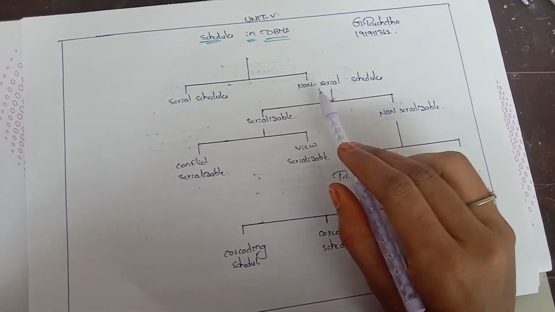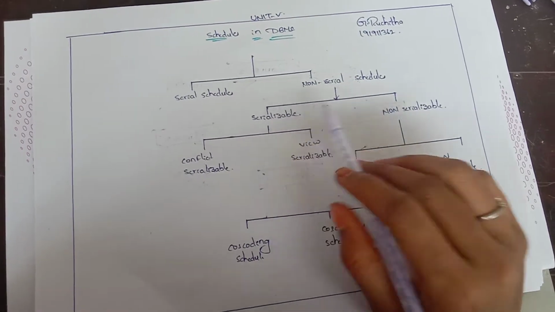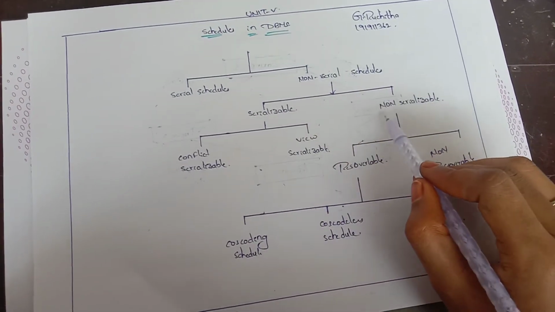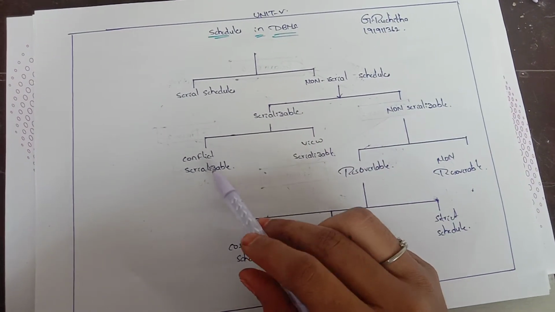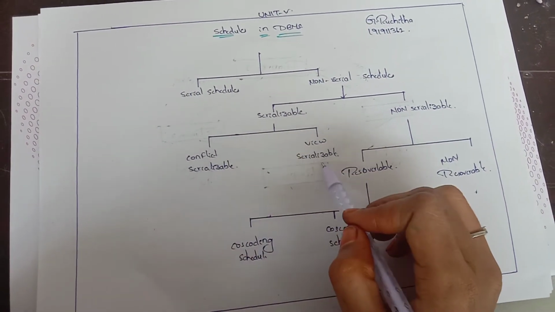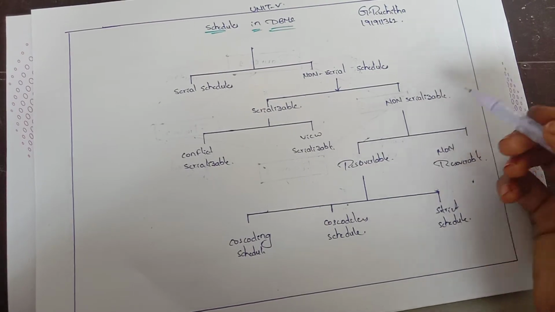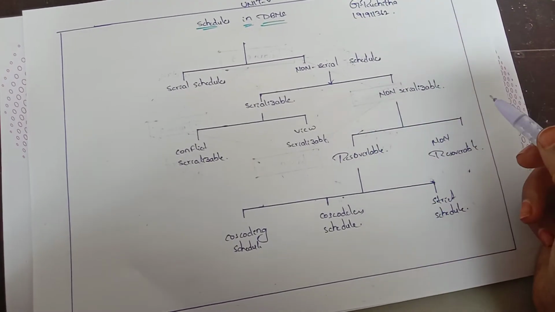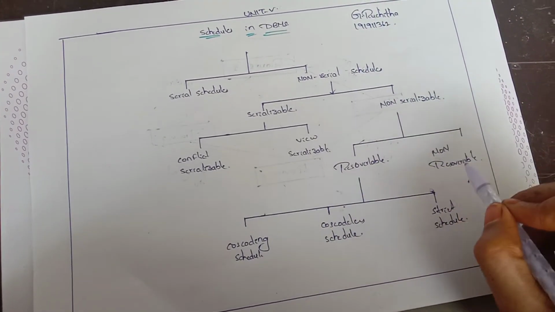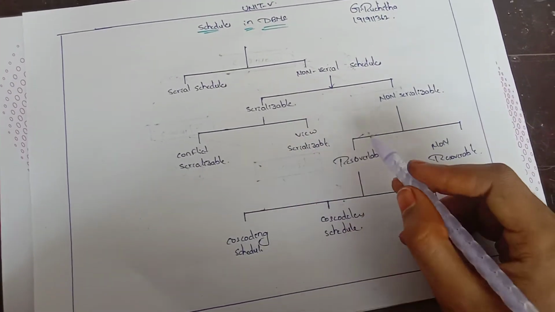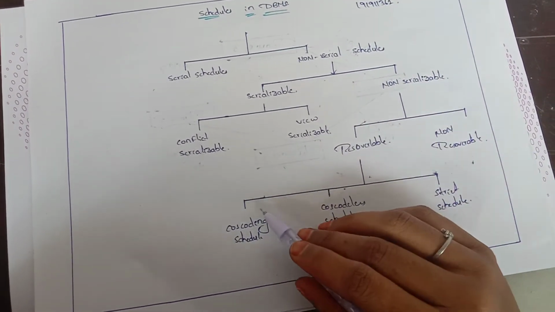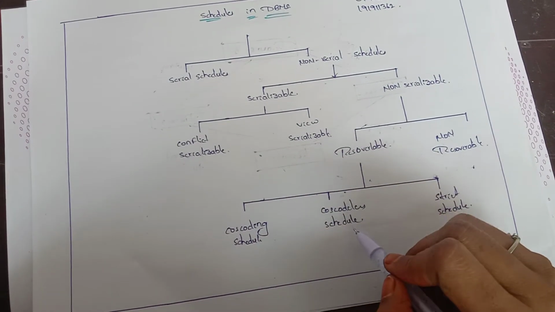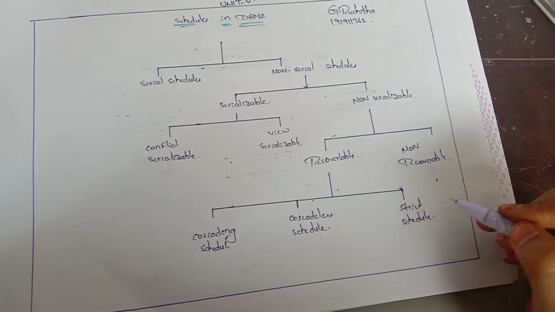The non-serial schedules can be divided into two parts, that is the serializable and the non-serializable. Serializable can be divided into two parts, that is the conflict serializable and view serializable. Non-serializable is also divided into two parts, that is the recoverable and non-recoverable. It is also divided into three parts, that is the cascading schedules and strict schedules.